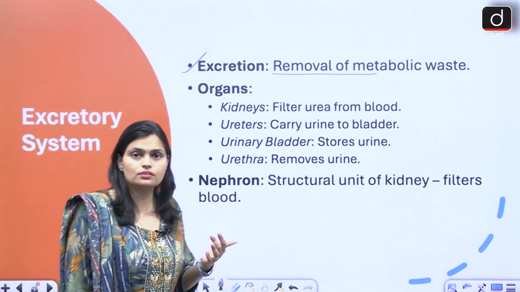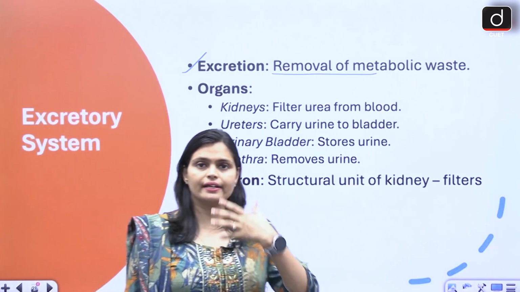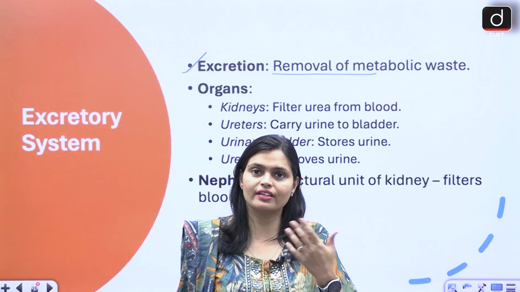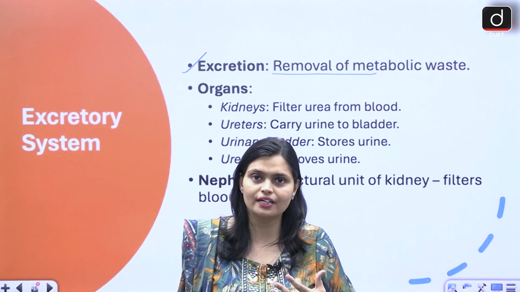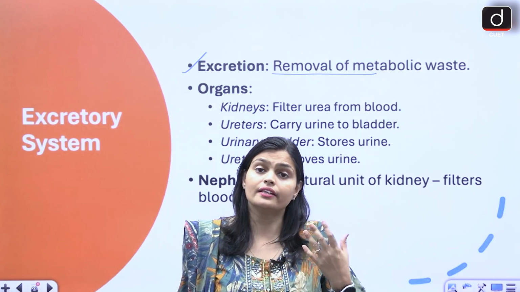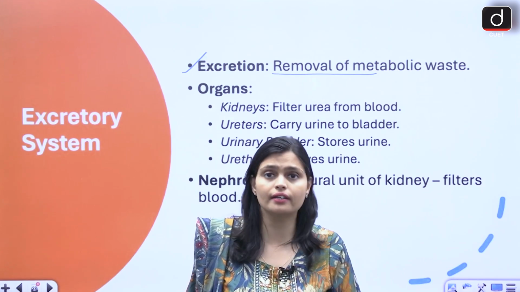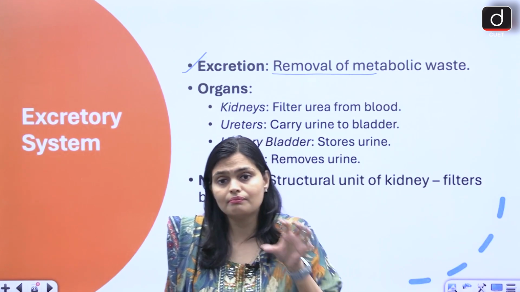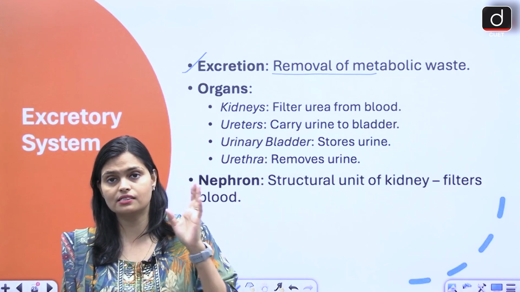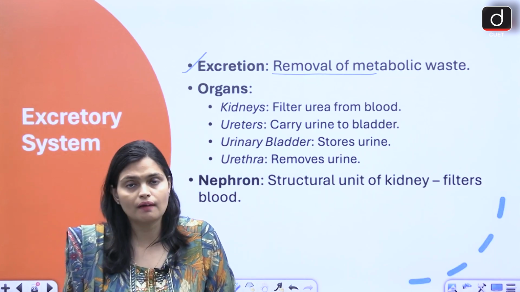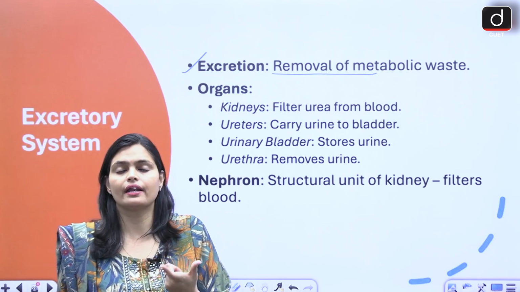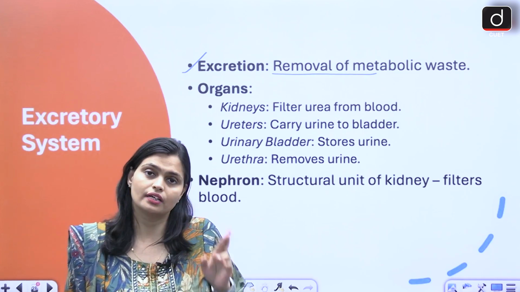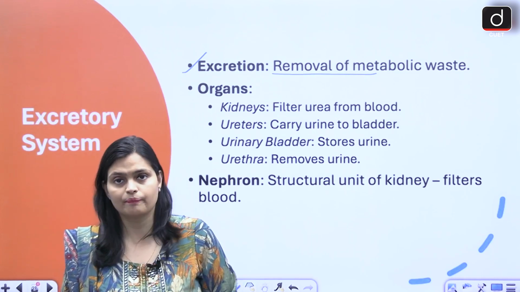Because it's not like you are eating any waste. ऐसा तो है नहीं, we are eating only the good things, हम लोग न्यूट्रिशन लेते हैं, न्यूट्रिएंट खाते हैं, वेस्ट तो हम खाते नहीं है. Then how is this waste generated in our body? So whatever the metabolic process takes place, like suppose आपने कार्बोहाइड्रेट खाया, right? From the carbohydrate you will get glucose, which gets metabolized.